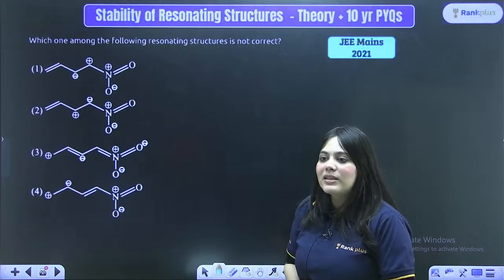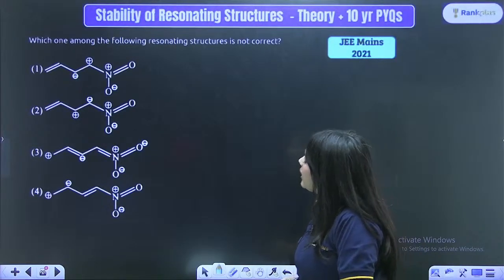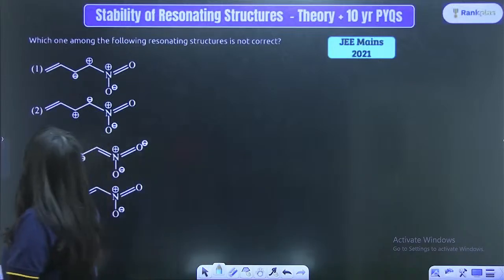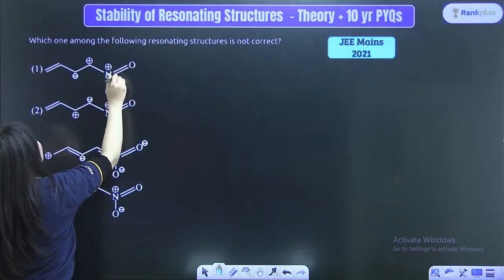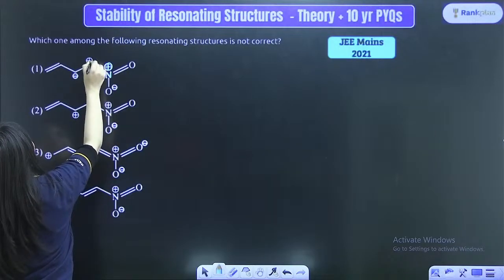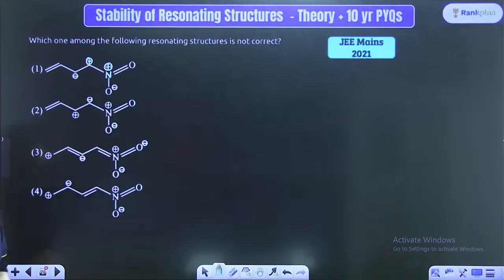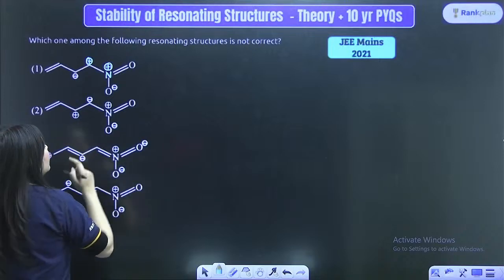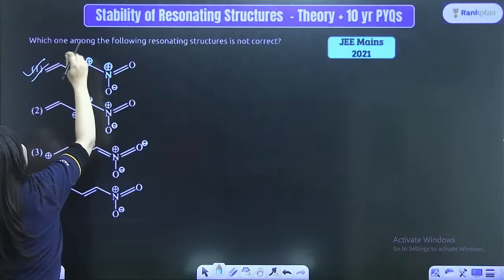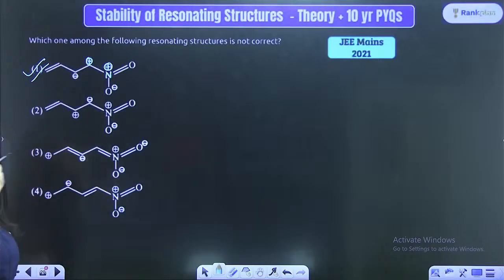Very, very good question once again. Which of the following resonating structures are not correct? Can you see the very first option? Whenever I'm scanning the options, while looking at the very first option, I can see that here the nitrogen actually has the positive charge, and even this carbon has a positive charge, right? So two positive charges can never be right next to each other. They are not stable at all. So this definitely is not correct. Right next to a positive charge, there should be a negative charge. This is not stable at all, right?